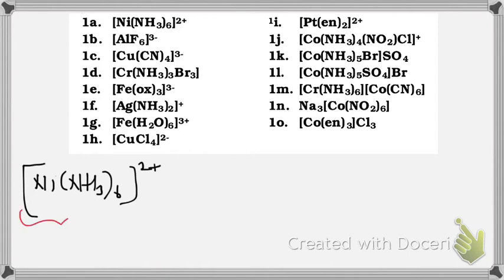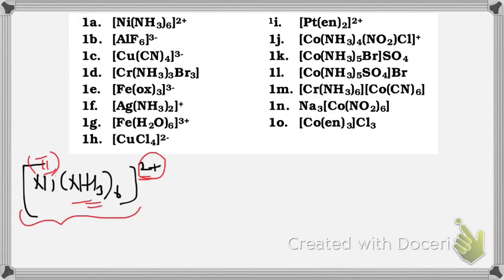It is a cationic species because it is positively charged. And you have to find the oxidation number of nickel. Since ammonia is neutral, this plus 2 will be of nickel. So nickel has a charge of 2, oxidation number of 2. So naming, start with ligand.